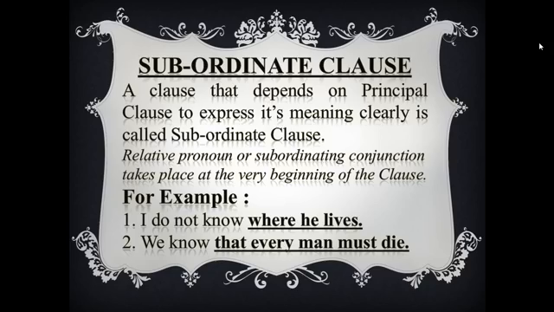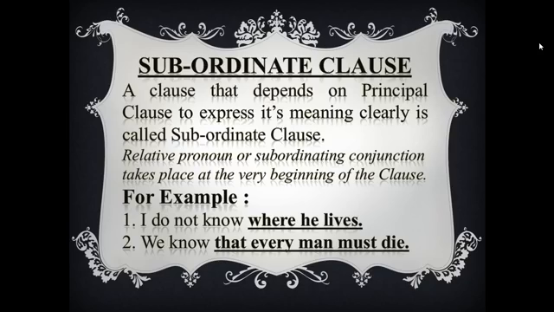A relative pronoun or subordinating conjunction takes place at the very beginning of the clause, or before the subordinate clause. You will get a relative pronoun or relative adverb in the form of a subordinating conjunction. It is called a subordinating conjunction. And this subordinating conjunction may be a relative pronoun, or may be a relative adverb.